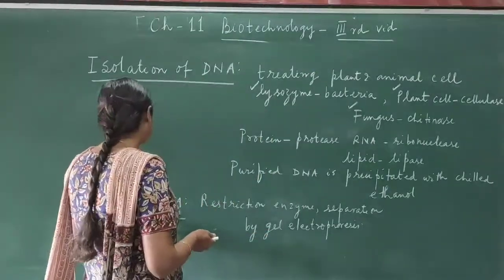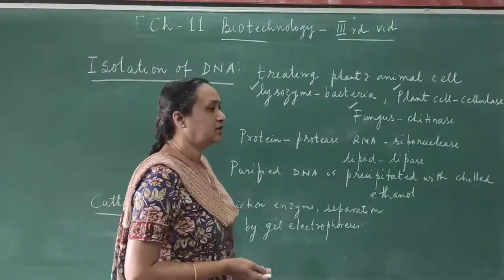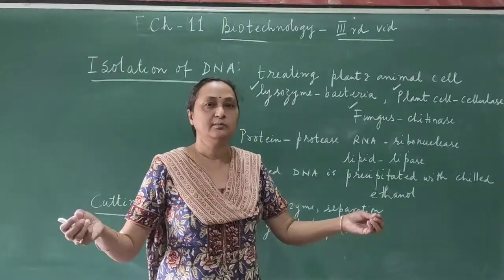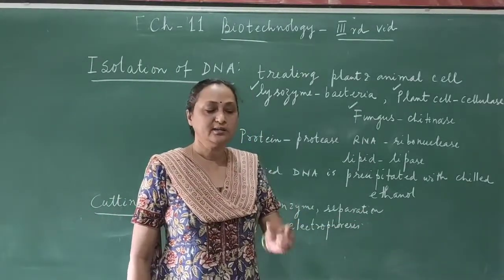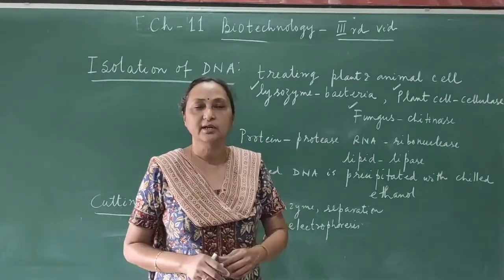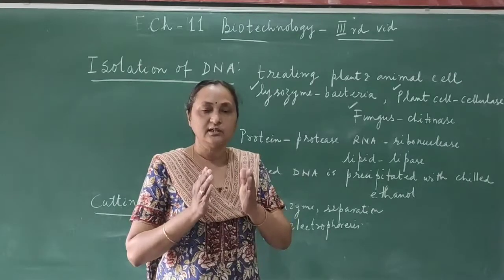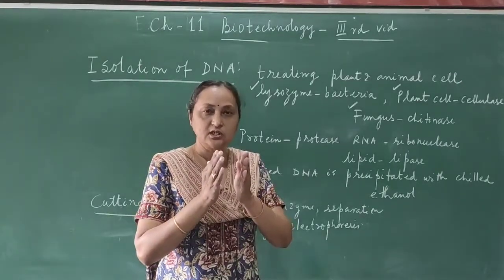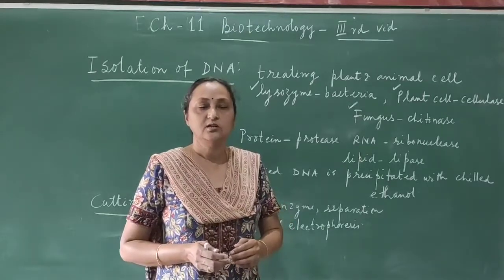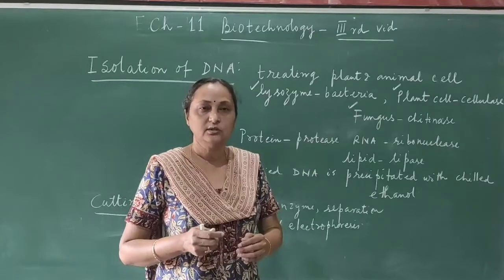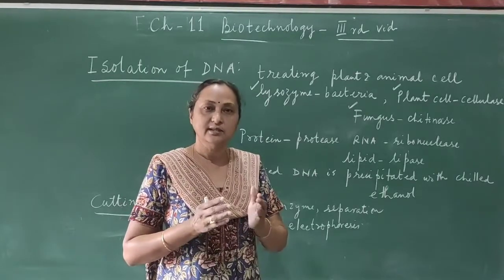Now the second step is cutting the DNA. When we separate the DNA, it is a long polymer, a long molecule, and we need only a specific small piece of the DNA for making the recombinant DNA. So now we have to cut the DNA. And how do we cut that specific gene or specific part of the DNA? With a specific restriction endonuclease. I told you, endonucleases are very specific.